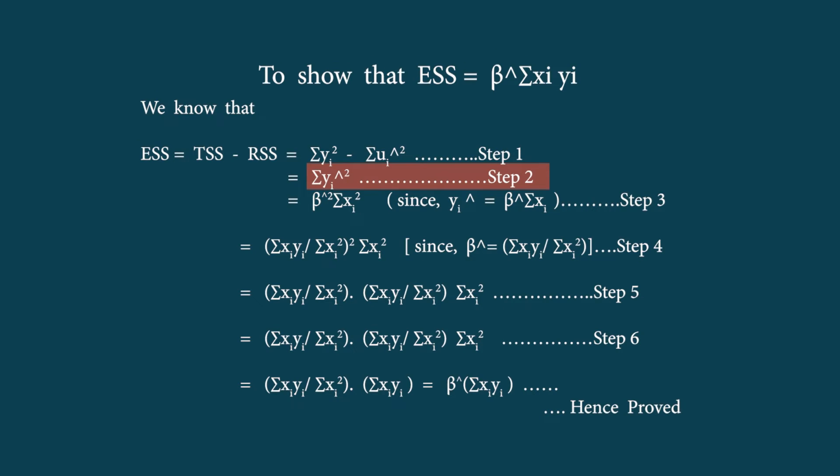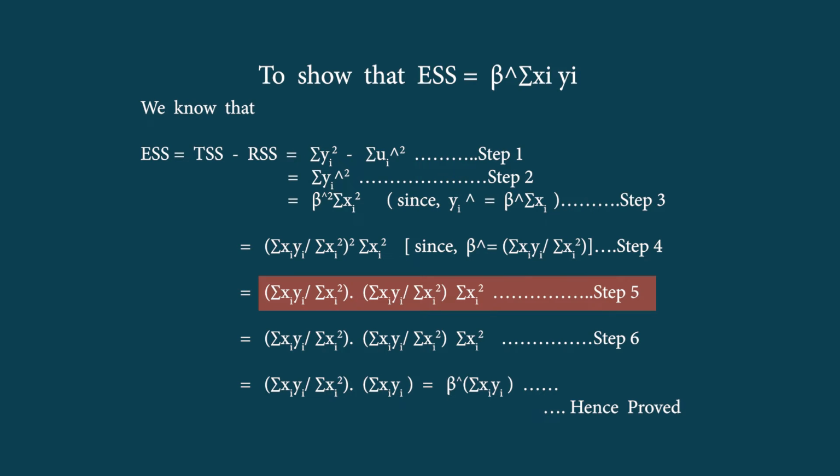Now we know from step 3 that this can be written in terms of the slope coefficient multiplied by summation xi squared, which is step 3. Now what we are doing here is substituting the expression of beta hat, which is written as summation of small xi yi by summation xi square. Then if we square it up, the entire expression gets squared up. And on the basis of step 5, we find the cancellation of xi square on both the sides.